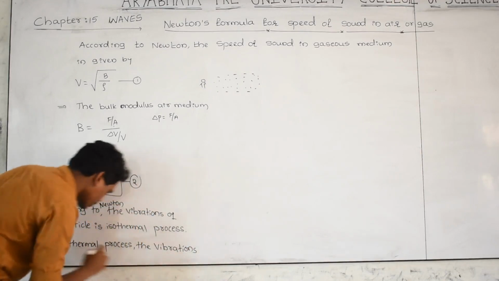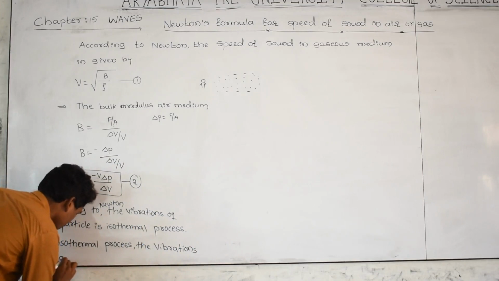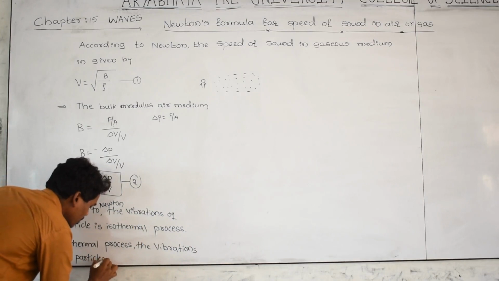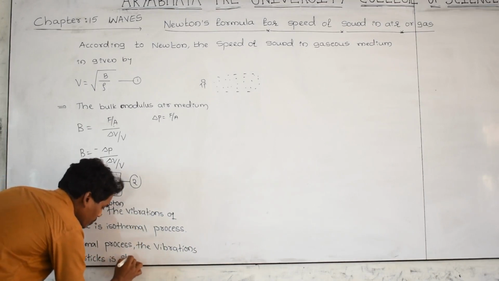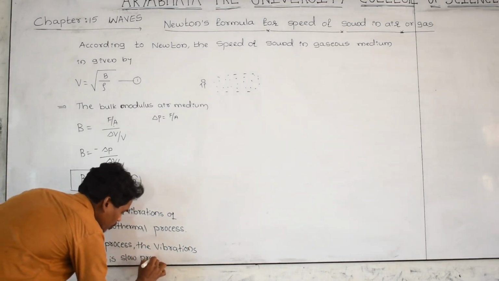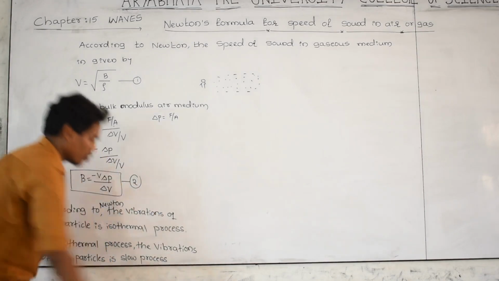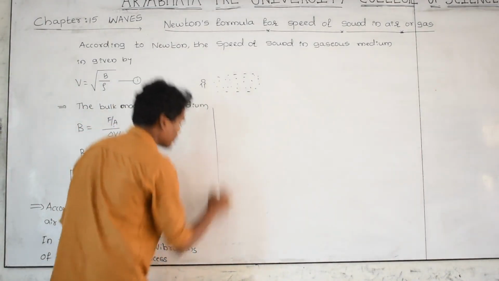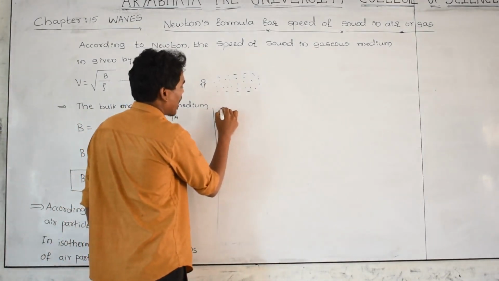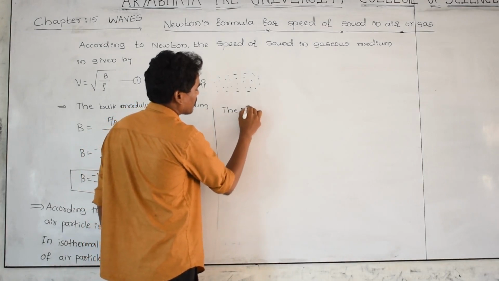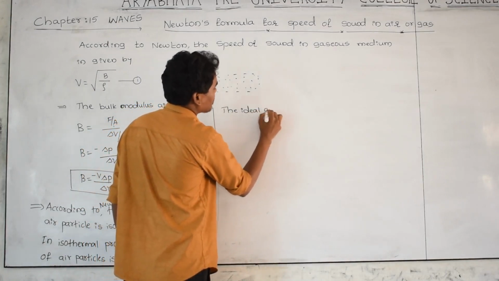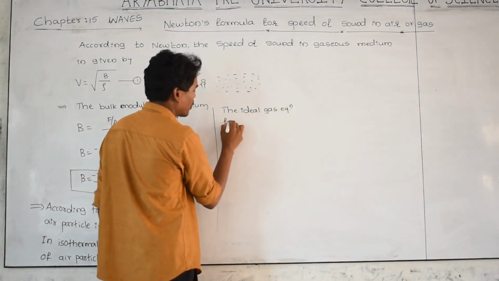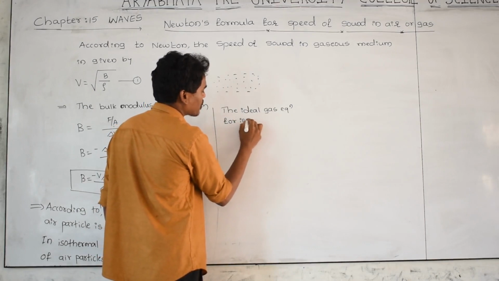The vibrations of air particles are a slow process. And therefore the ideal gas equation for isothermal process is